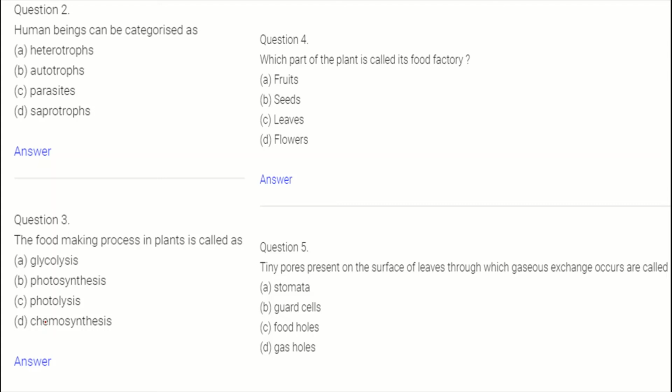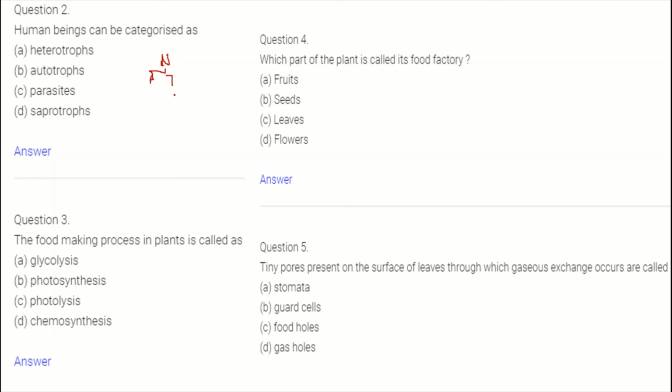Human beings can be categorized as what? I will give you 10 seconds by counting. Choose your answer. 10, 9, 8, 7, 6, 5, 4, 3, 2, 1. Time's up. We have already read that nutrition is of two types, autotrophic and heterotrophic.